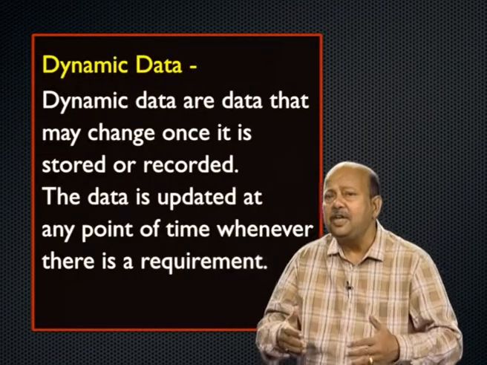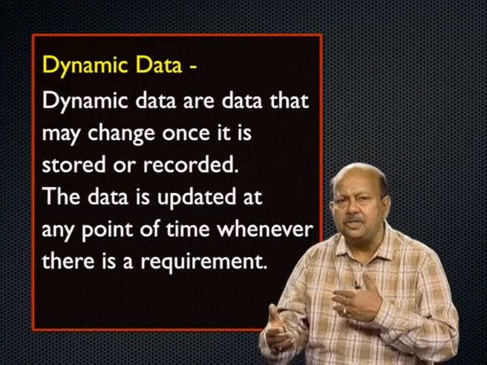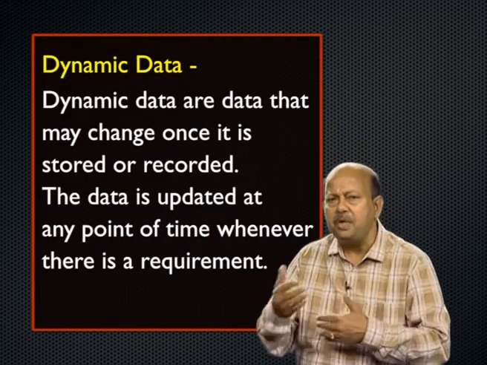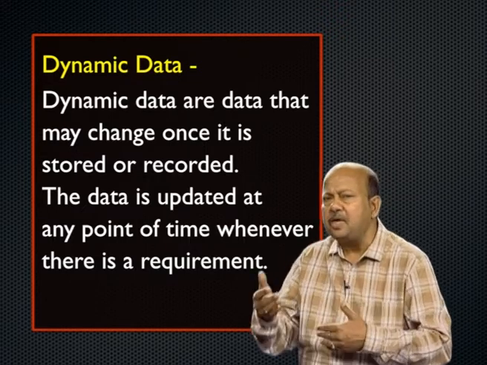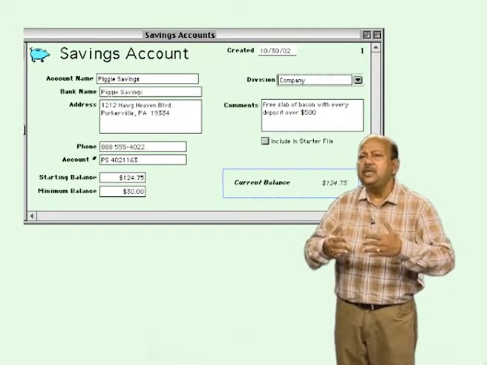But in case of dynamic data, the data changes once it is stored. It is updated depending on the requirement. Whenever there is a requirement, you change the data, then it becomes static. After some days, subsequently it is converted to static data. For example, savings bank account. Savings bank account is a dynamic data.